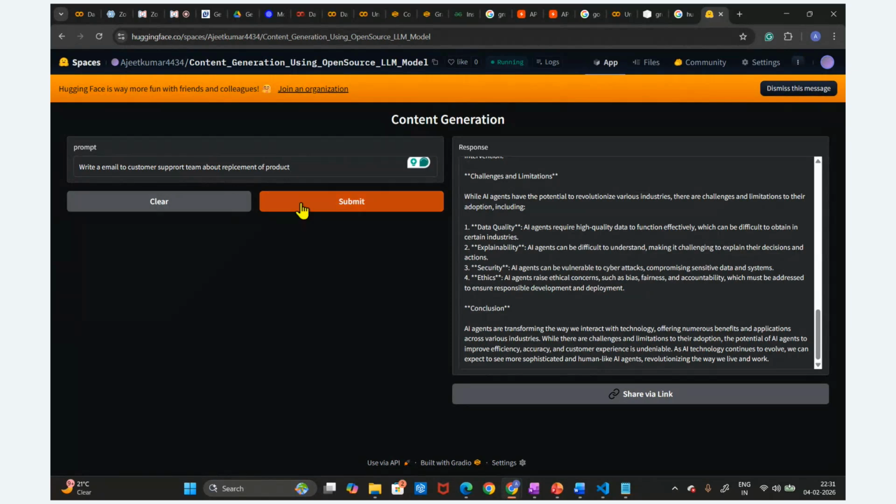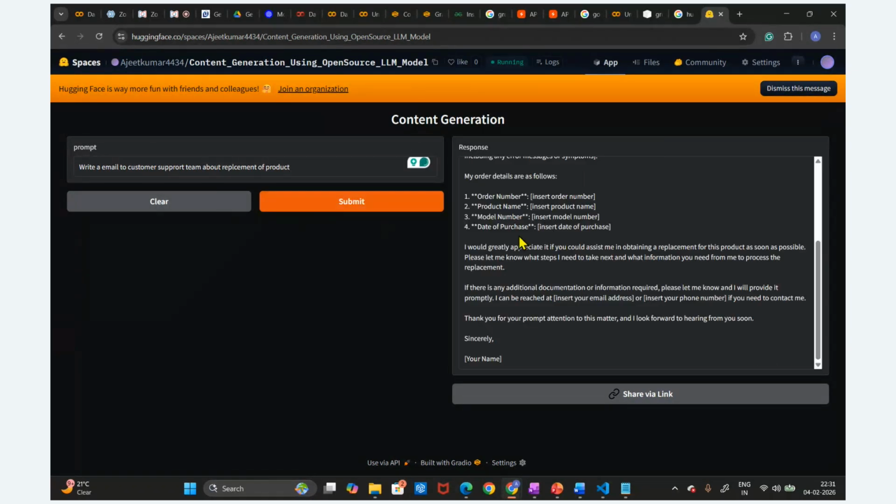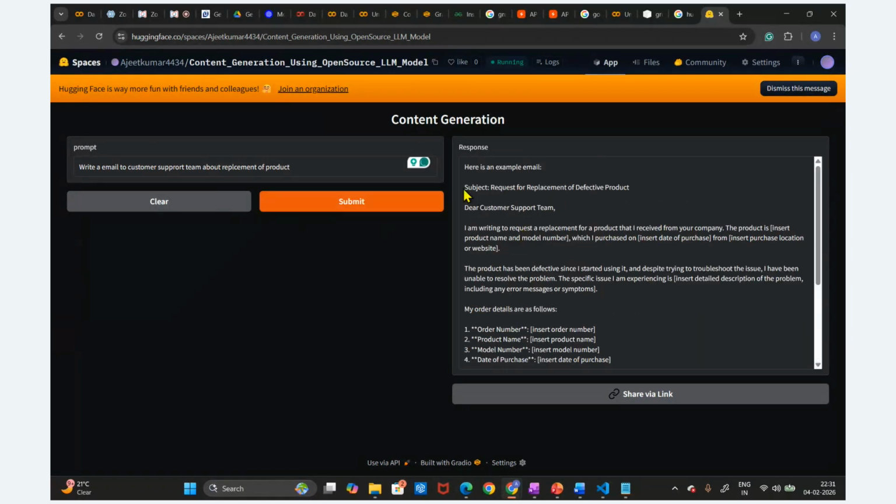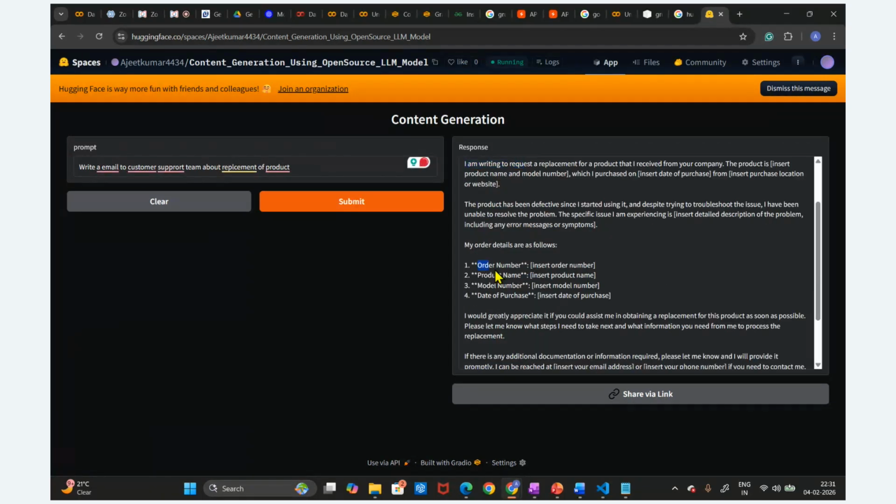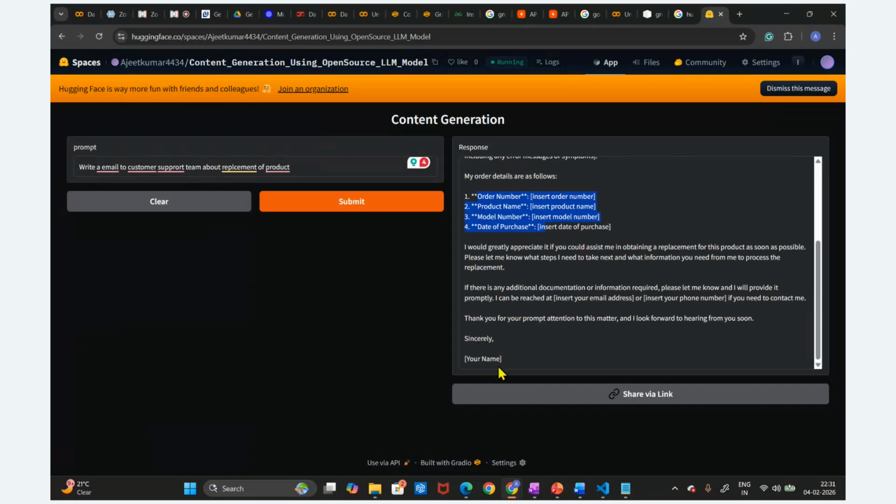So I'm going to click here, and it is going to write one email. You can see it is writing the email. The subject will be there, dear customers, then it will provide the details of the product, and then sincerely and so on. This is how you can write. You can write a poem, you can write any content. Ask me anything. You can write any question and get the response here.